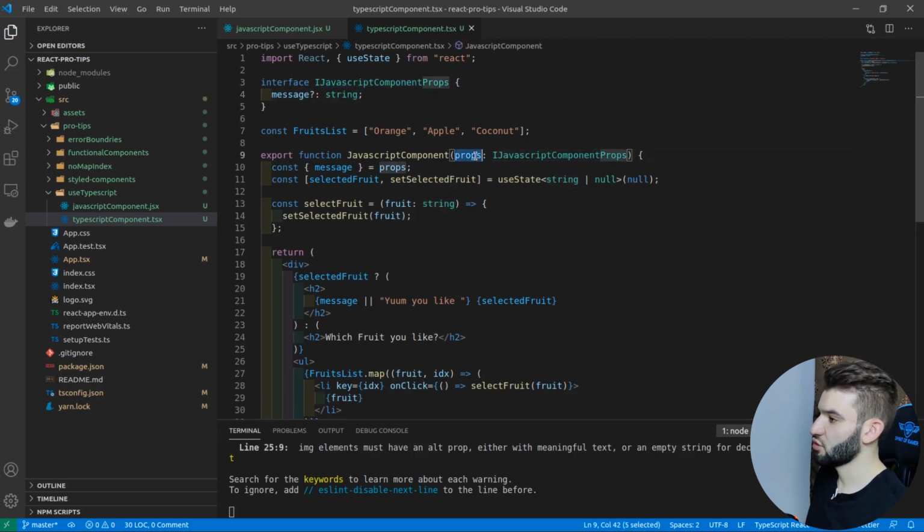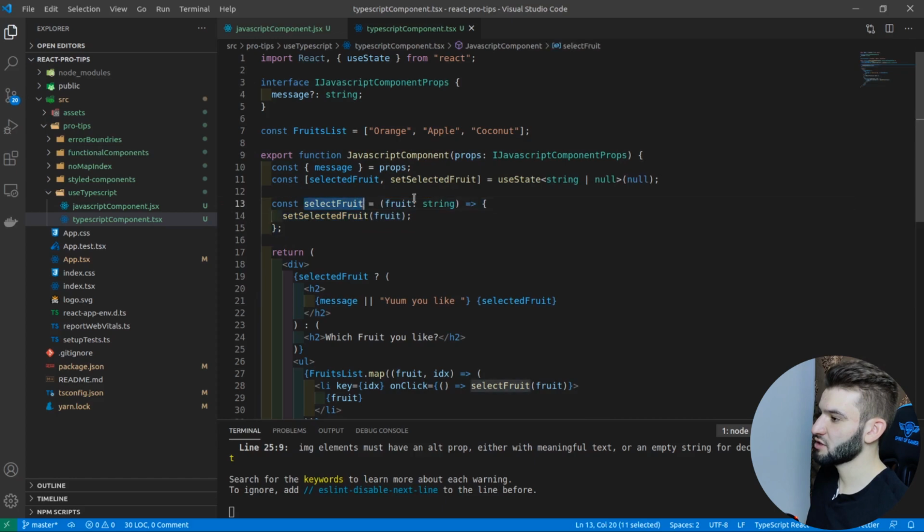So we pass in this, so the props is going to have a message, so we can tell right away that this one should be a string or undefined. Cool, right? Let's move forward. The state should have a string or null, and the initial state is null. Pretty straightforward, pretty self-explanatory.